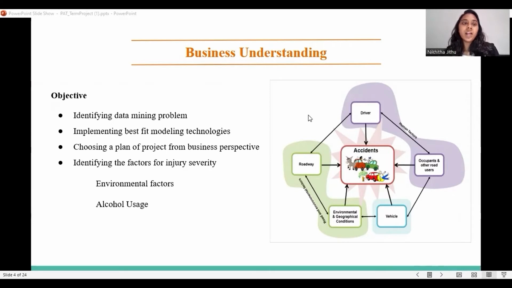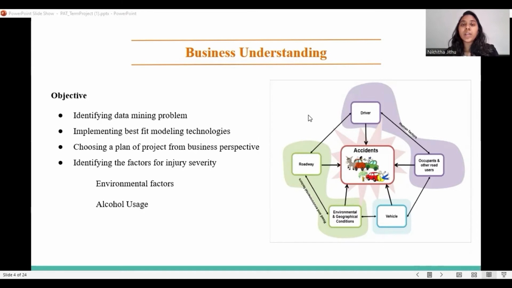Coming to the business understanding phase, we need to identify the objectives and requirements of a project from a business perspective. As we know, in the US there is a significant risk due to cars, as the infrastructure of the roads is not well developed. According to 2021 statistics, 49,000 injuries happened only during road accidents.